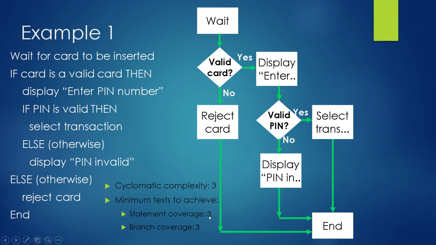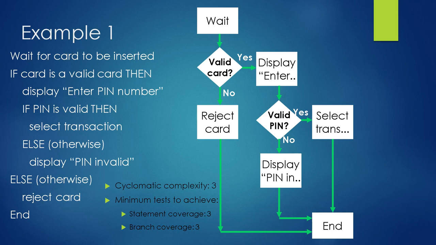Now we will see how to calculate the decision coverage or the branch coverage for this particular flowchart. For calculating the decision coverage, I just have to measure the minimum number of paths covering all the branches. Once we follow the branches, you see all are uniquely identified. So we need 3 different paths for this.